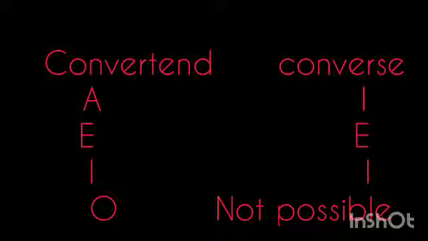For that, we have to answer questions like what should be the subject of the converse, what should be the predicate of the converse, what should be the quality of the converse, and what should be the quantity of the converse. Since we have four types of proposition A, E, I and O, let us find out the converse of these four types of proposition.